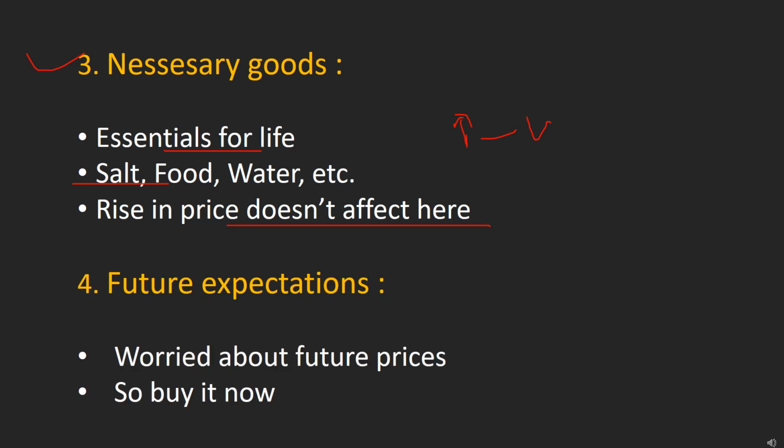Fourth one, future expectations. Some people are worried about future prices of commodities. In future it will rise, so let's buy it today. So that's why they buy these goods.